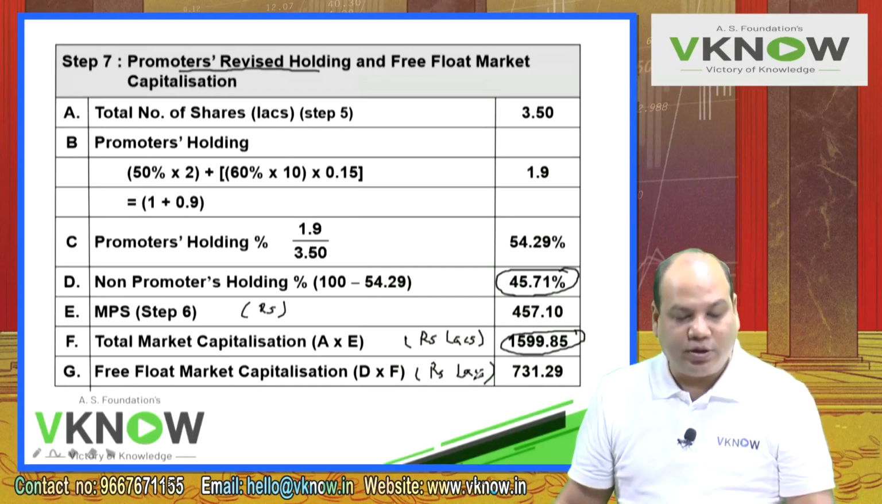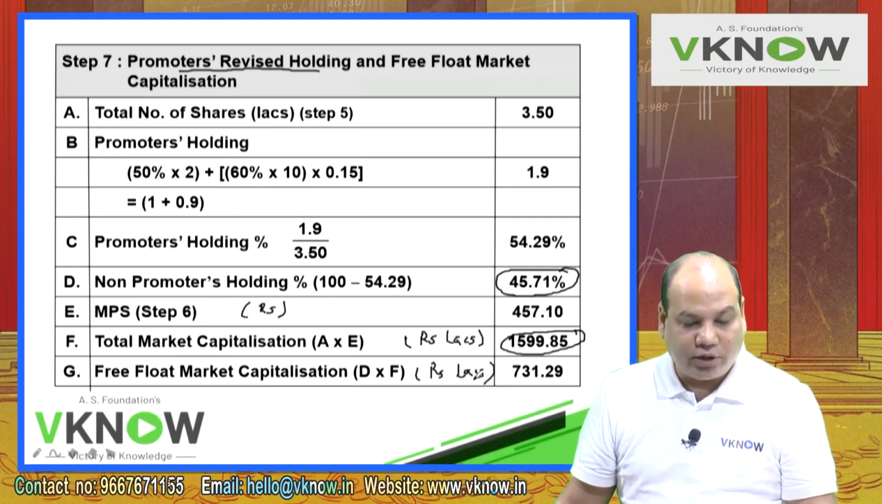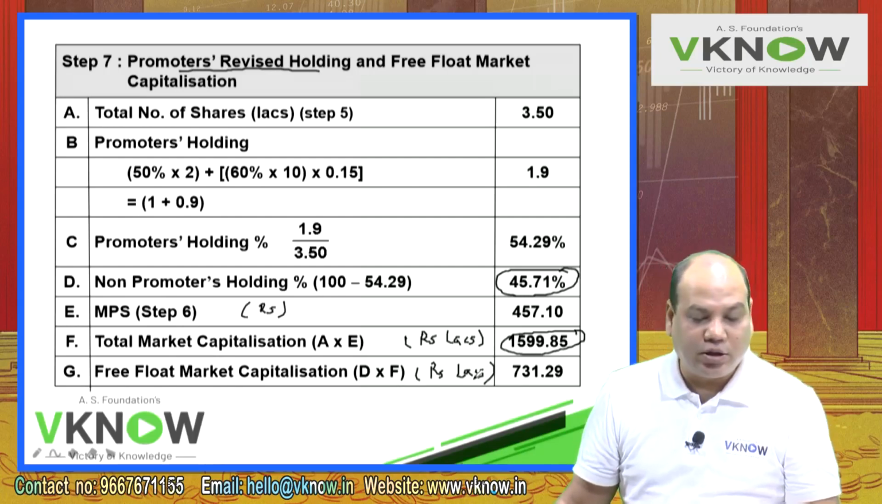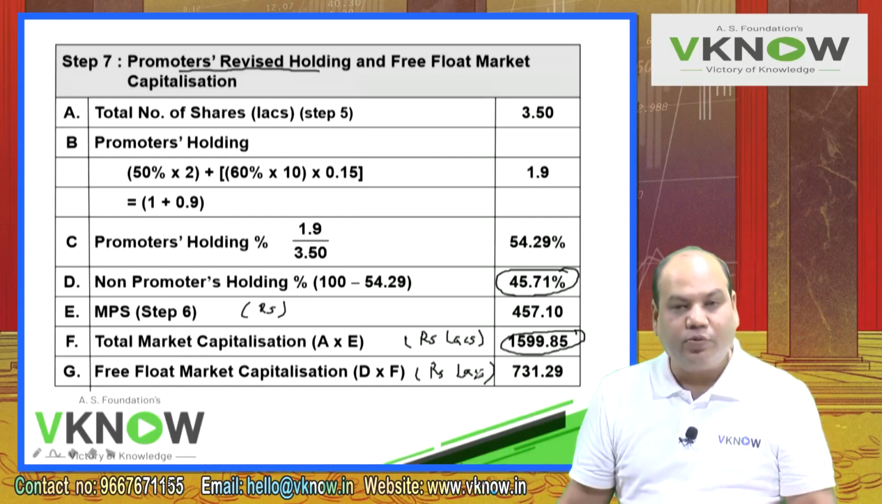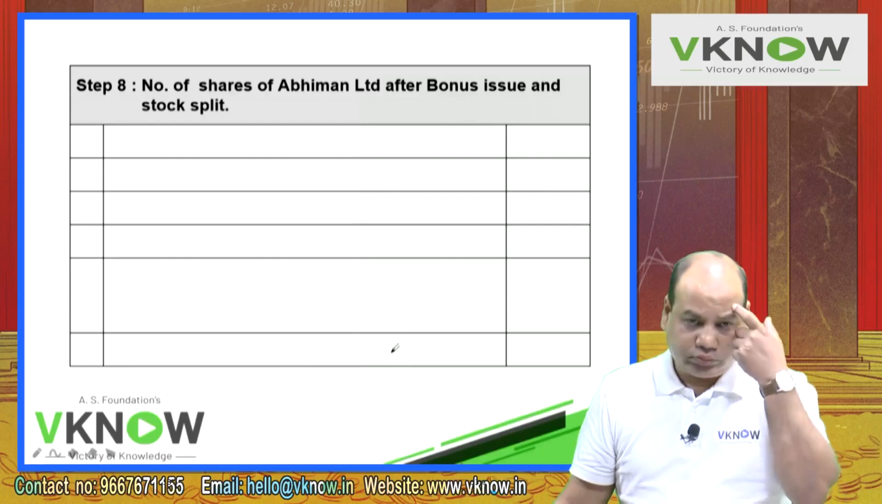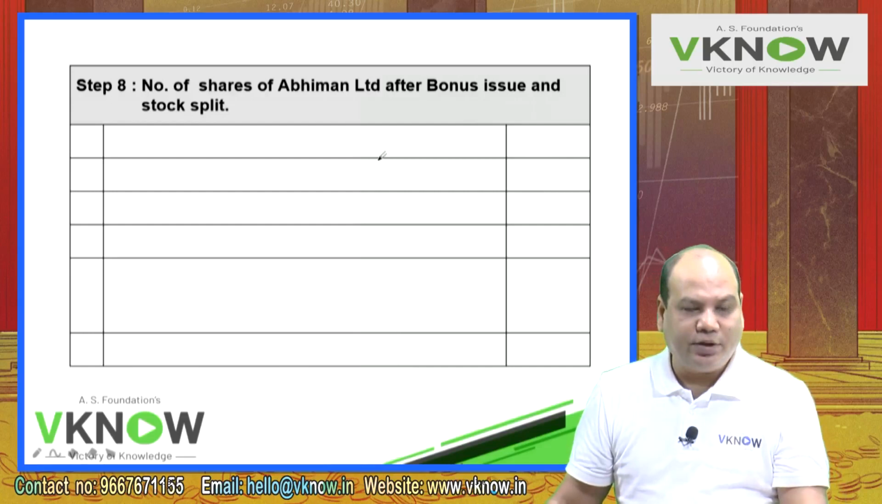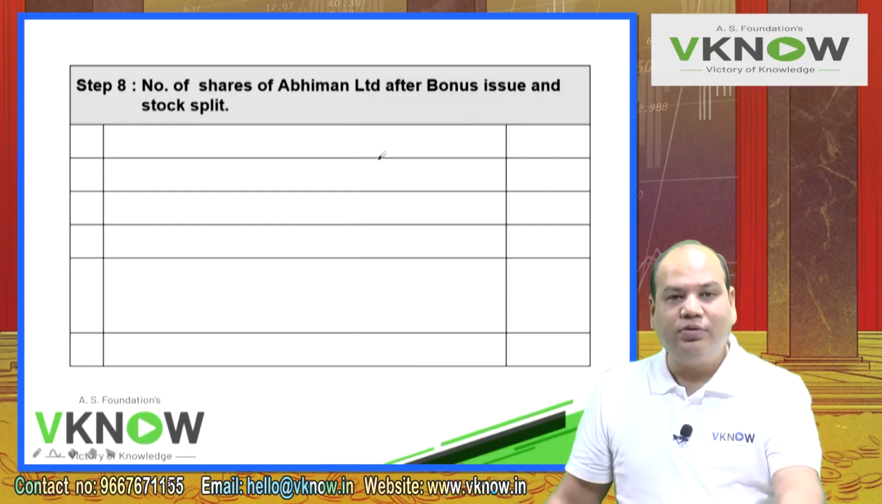Come to C, part 3. Also calculate the number of shares, earning per share and book value per share if after acquisition Abhiman Limited decided to issue bonus share in the ratio of 1:2 and split the share of rupees 5 each fully paid. So now first I need to find out what will be the total number of shares after bonus shares are issued and stock split.